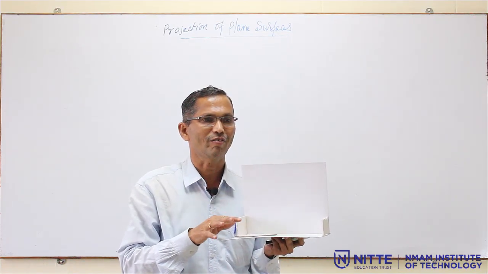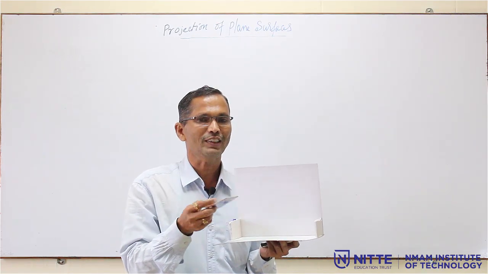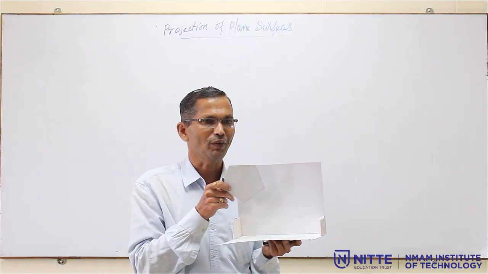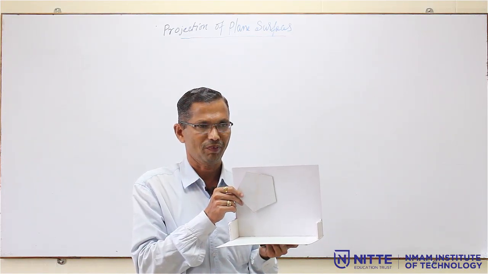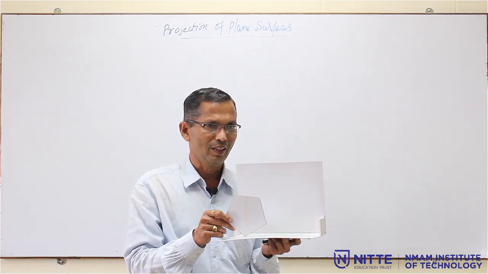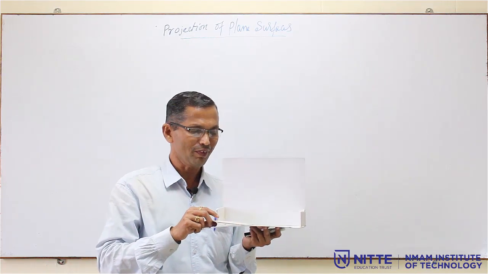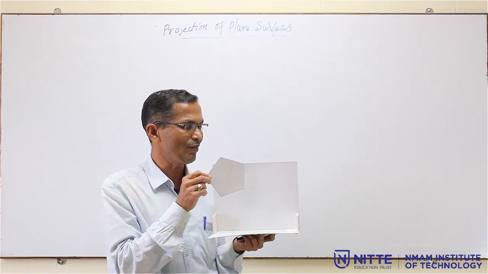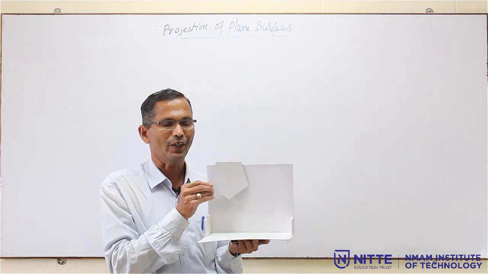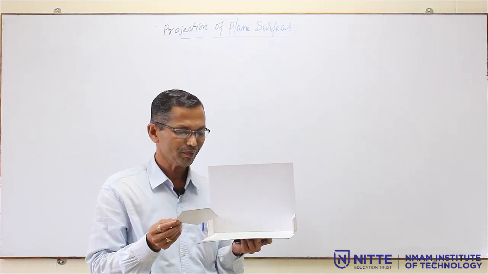Your first drawing will be on HP. If the surface of the lamina is inclined to VP, then we are going to start from VP. That means, if the surface of the lamina is inclined to HP, then you have to start from HP only. If the surface of the lamina is inclined to VP, then your first step will be on VP, according to the given condition, maybe the corner condition or edge condition.